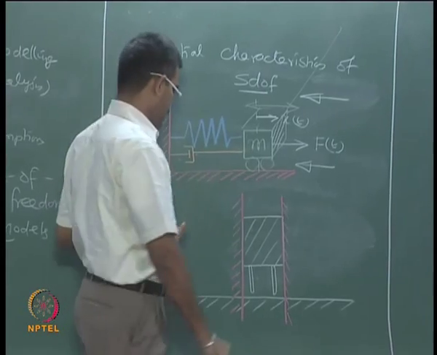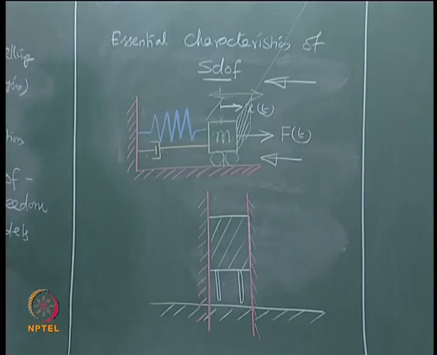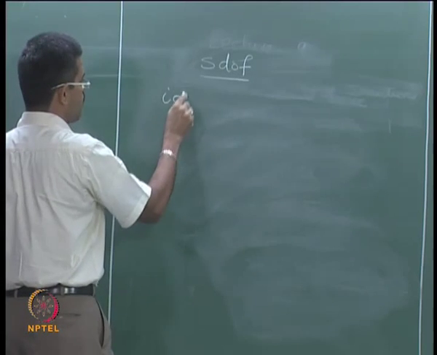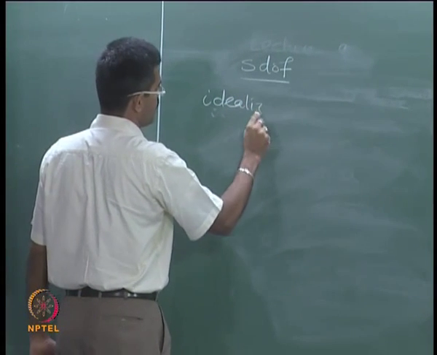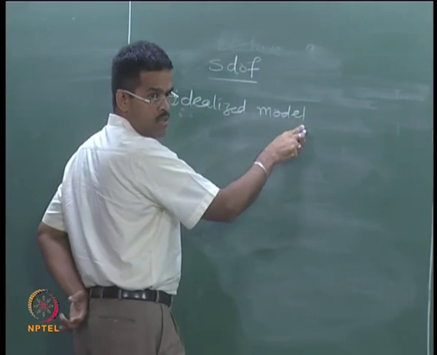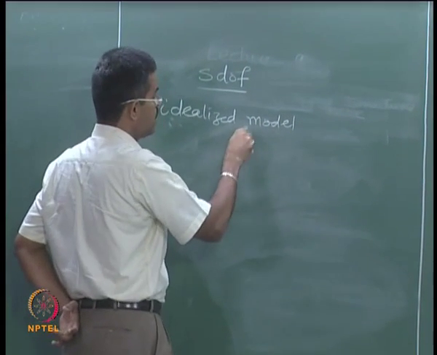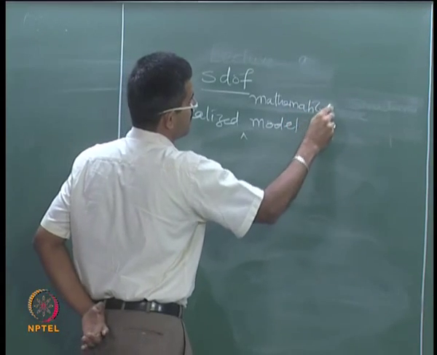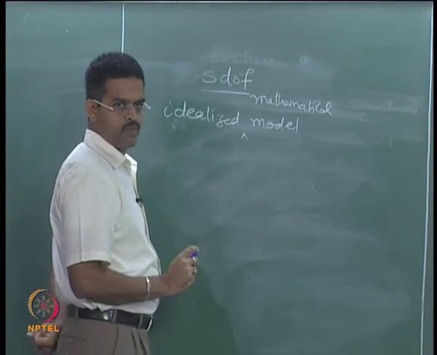Now, single degree of freedom is therefore an idealized model. The moment I say model, it is not a physical model, it is a mathematical model. Okay.